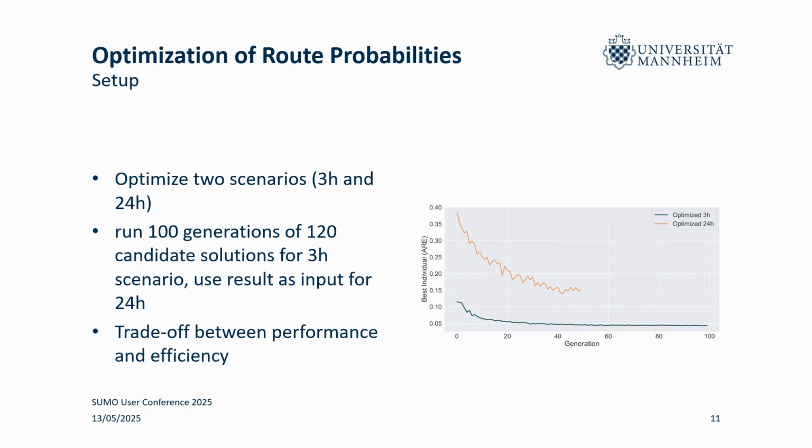And for this 3-hour scenario, this approximately takes 15 hours on a server. And then, again, to be as efficient as possible, we use the result of this optimization pipeline as an input for the 24-hour scenario. And we run this only for 50 generations, and even this already takes over 6 days. So maybe not the most efficient approach. And this really highlights that we had to do a trade-off between performance and efficiency, because you can see that the curve of the 24-hour scenario probably could have been improved further, but we thought after 6 days, let someone else use the servers as well.